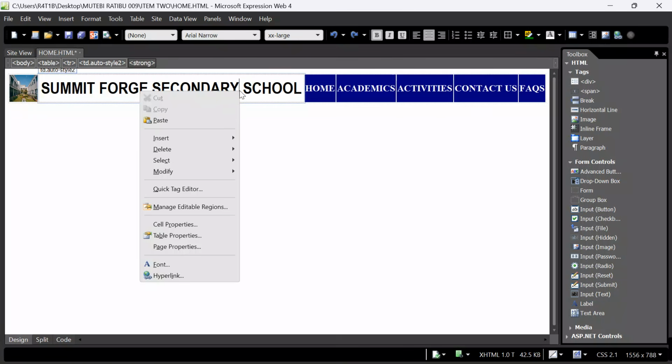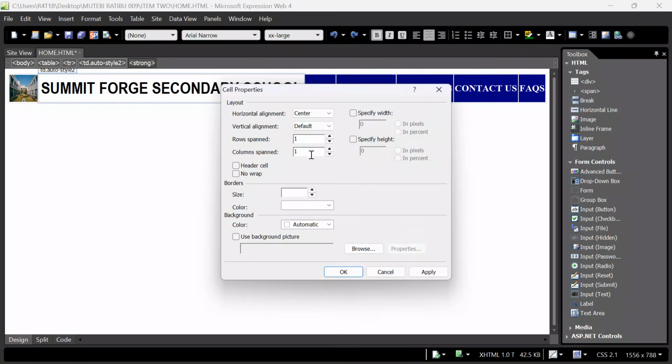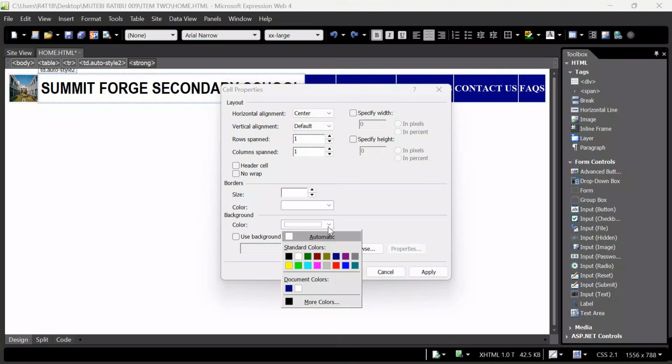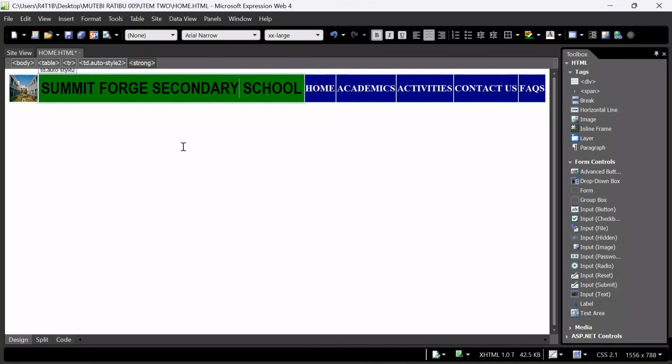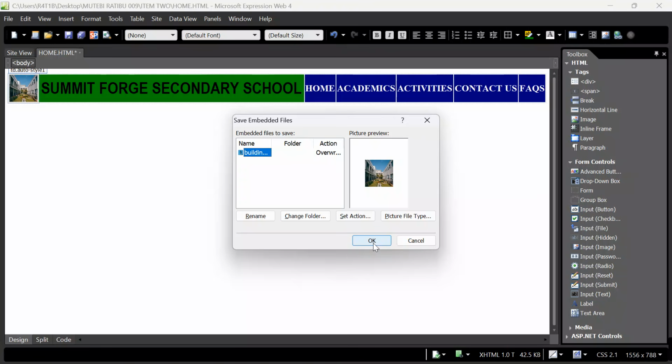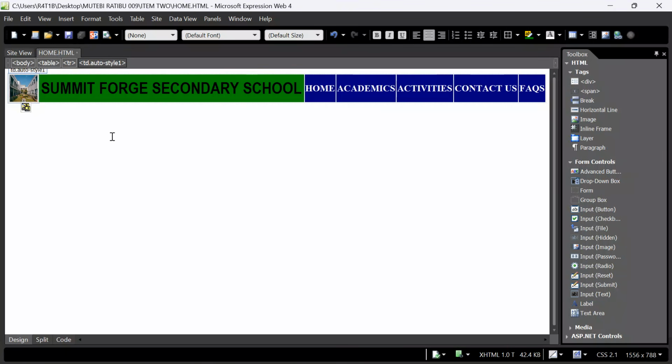Ctrl Z, right click, go to cell properties, and choose background color. I want to take this shiny, okay, let me take this green. I click OK. When I get back, at least I have my banner taking shape. Ctrl S to save changes. Very nice. Now below that, I will come over here.